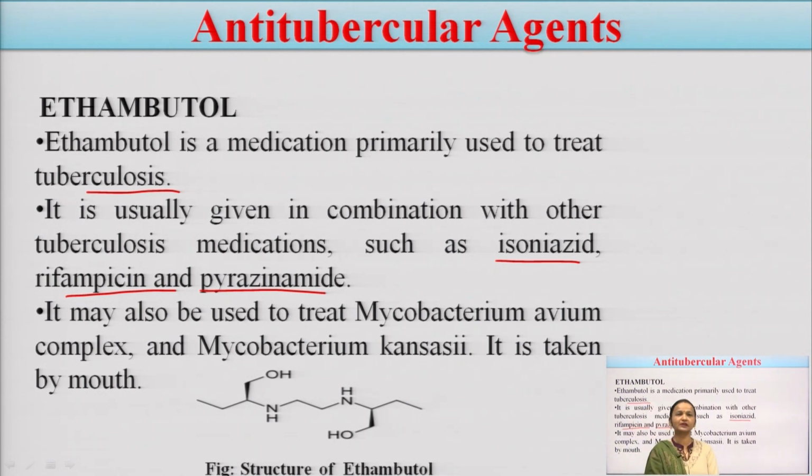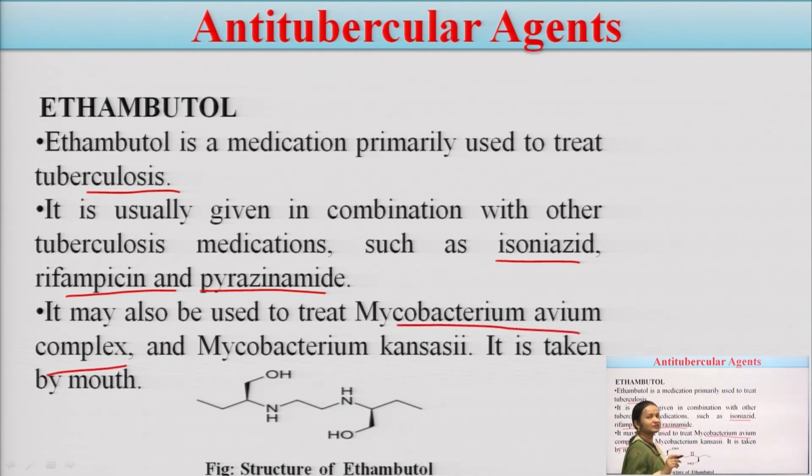So, ethambutol is a very active drug which is used to treat tuberculosis, but as we all know that a combinational type of treatment is given, it is given along with these drugs. The drugs can be isoniazid, rifampicin or pyrazinamide. It can be used to treat Mycobacterium avium complex. See, this is again very important.